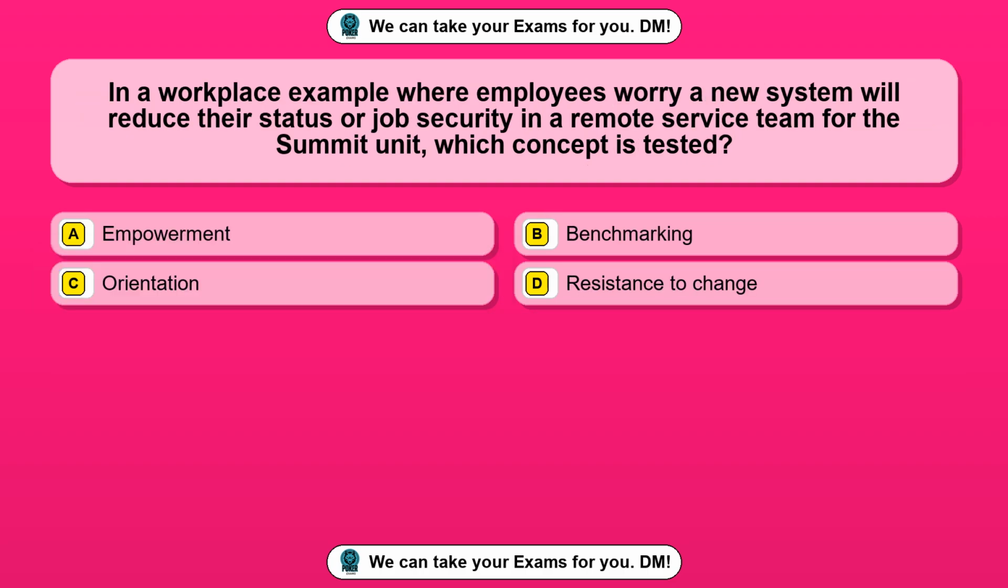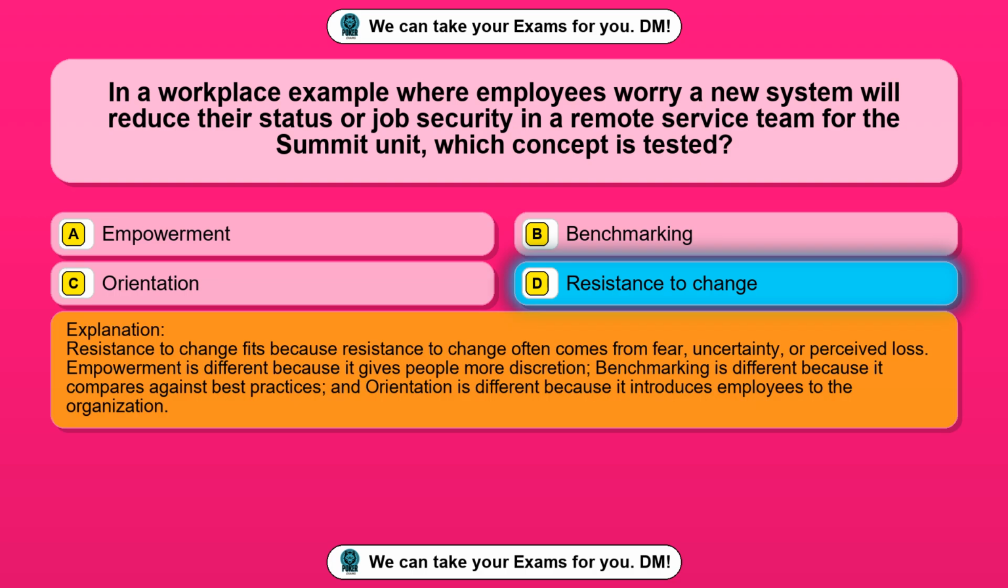Question 9. In a workplace example where employees worry a new system will reduce their status or job security in a remote service team for the summit unit, which concept is tested? Option A, empowerment. Option B, benchmarking. Option C, orientation. Option D, resistance to change. The correct answer is option D, resistance to change.